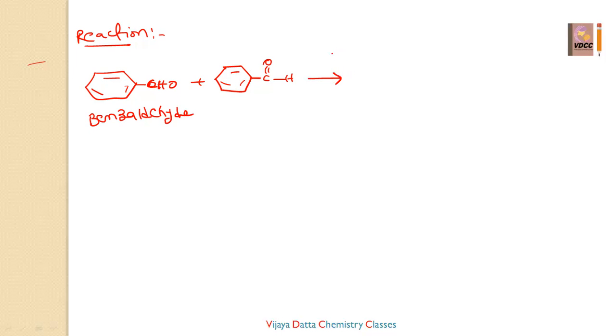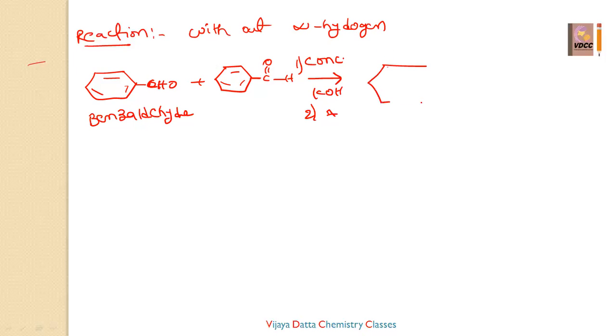The reaction is when it is reacting with concentrated KOH. That is the first step, and the second step is on heating. So first step is reacting with concentrated KOH, and the second one is on heating. These reactions are taking place without alpha hydrogens. So the products for this reaction: this is called benzyl alcohol.